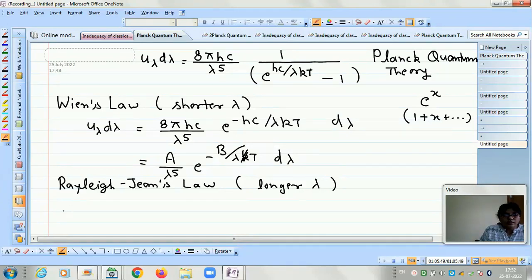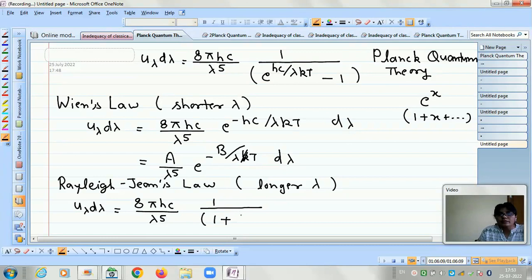So in such case, u lambda d lambda will be 8 pi hc upon lambda 5, and then 1 upon 1 plus x, where x is hc upon lambda kt, and higher terms are neglected, and then we have minus 1. So minus 1 gets cancelled, and we are left only with hc upon lambda kt.